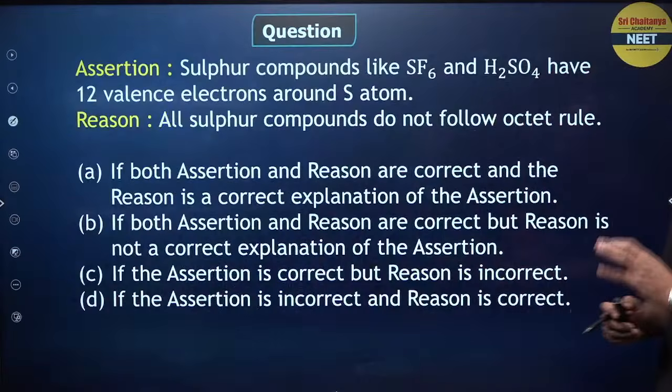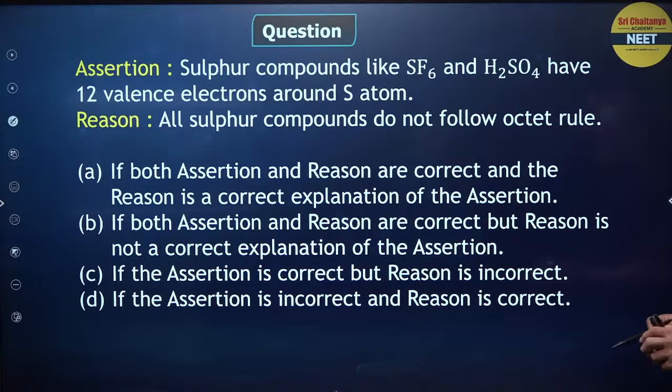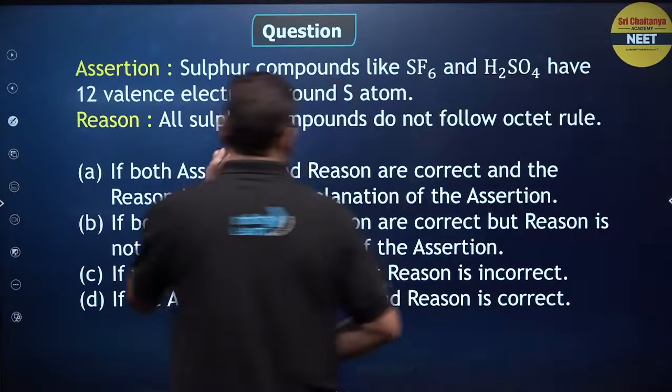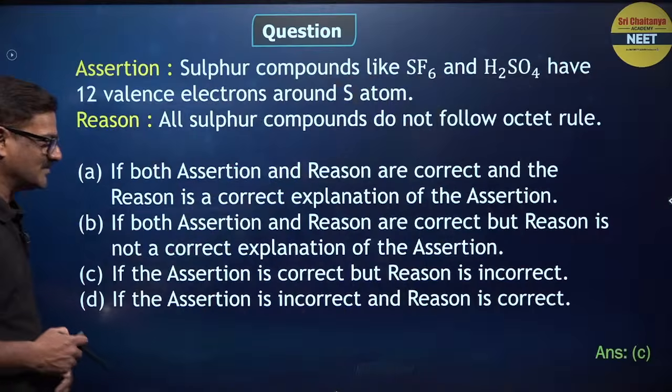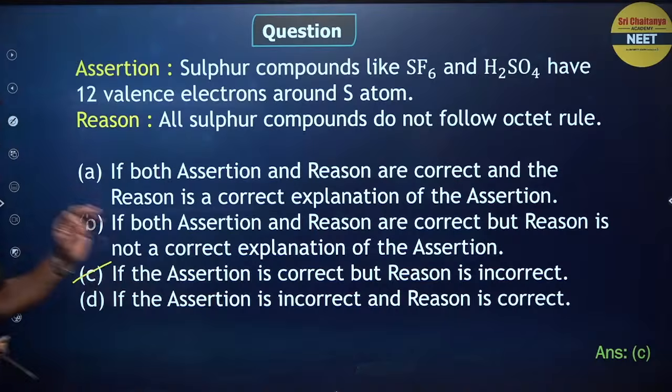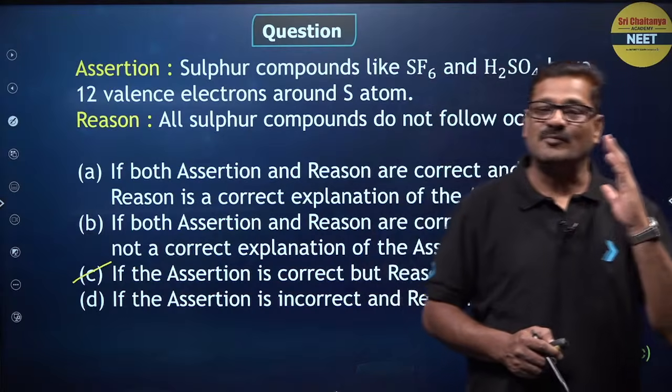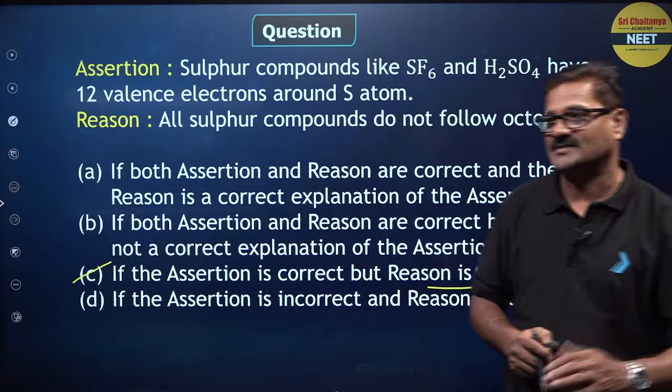Sulfur compounds like SF4 and H2SO4 have 12 valence electrons around sulfur. And all sulfur compounds do not follow the octet rule. If the assertion is correct but the reason is incorrect, certain compounds will obey the octet.